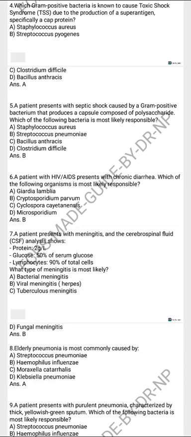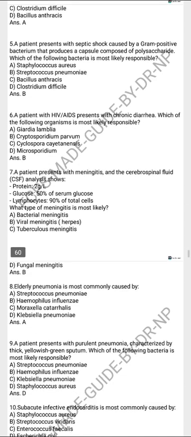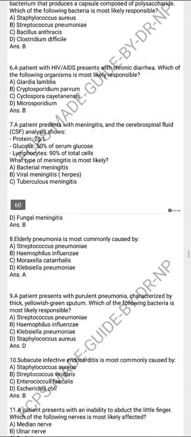The patient with HIV AIDS presents with chronic diarrhea. Which of the following organisms is most likely responsible? That is Cryptosporidium parvum. The patient presents with meningitis, the CSF analysis shows protein high, glucose 50% of the serum glucose, lymphocytes 90% of total cells. Which type of meningitis is it? That is viral meningitis.